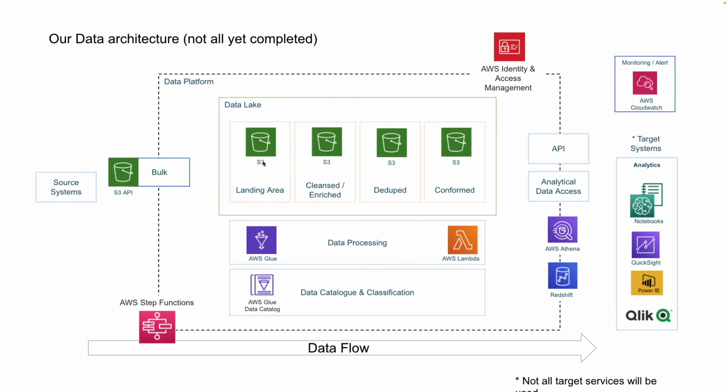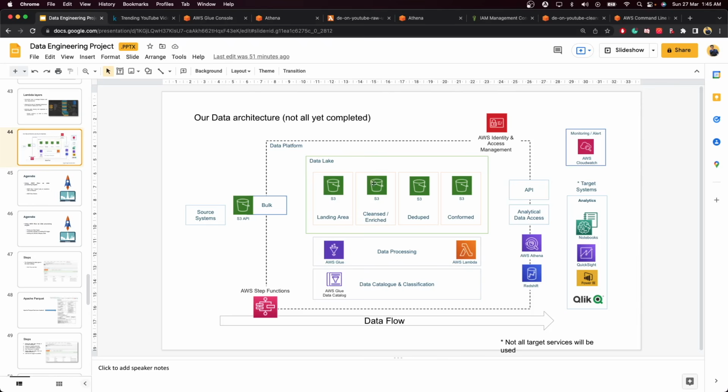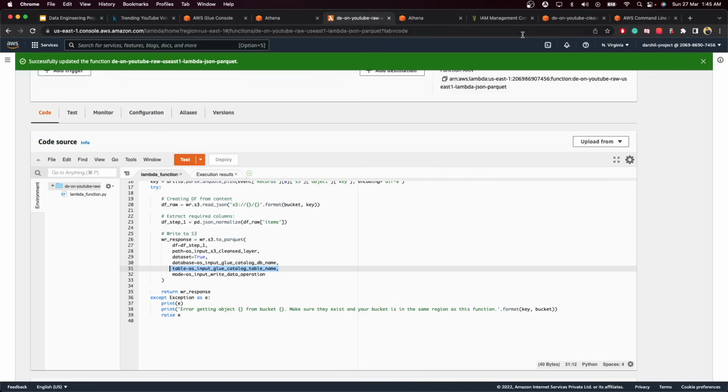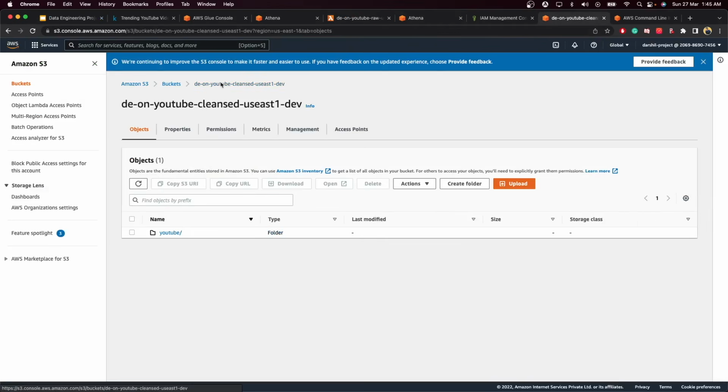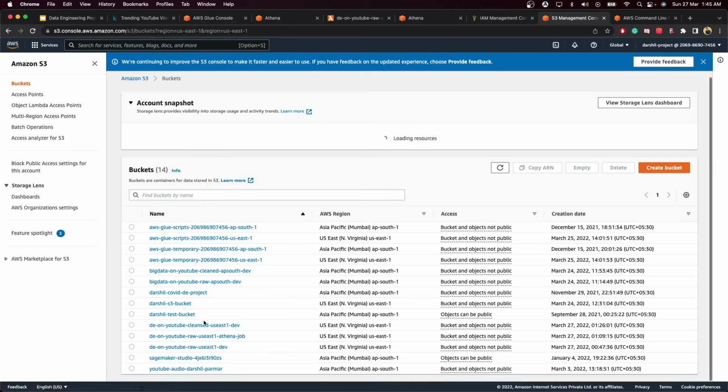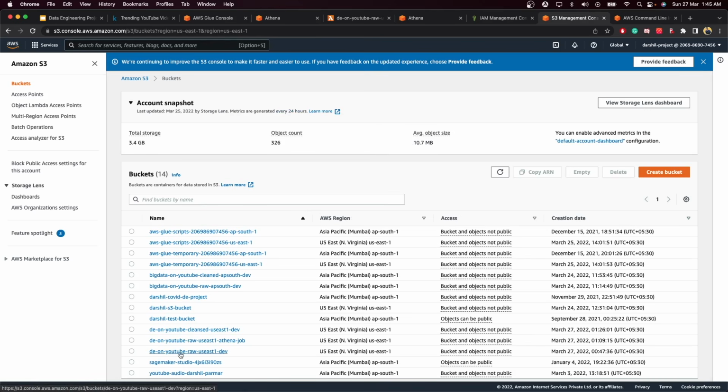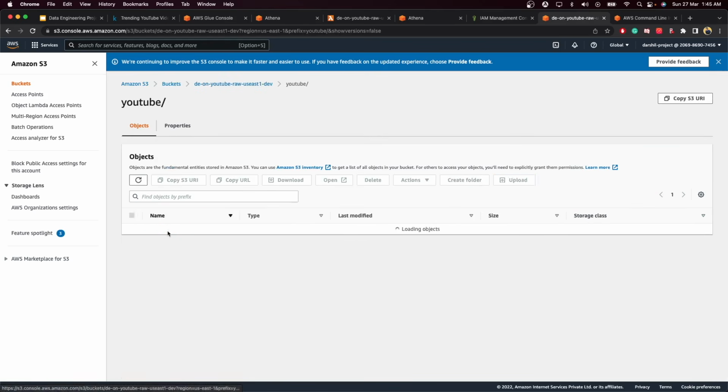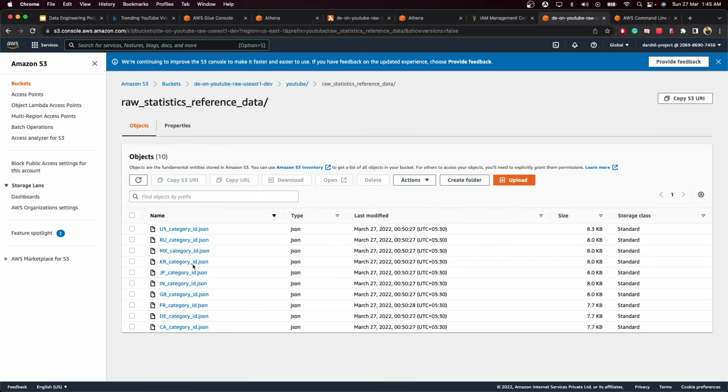So what we did is basically use the landing data, clean that data, and put it onto this particular S3 bucket. Now our next task is to clean all the data from this bucket. Where is that? The S3 bucket, the JSON data that we had. Let's go to the raw data that we had over here, YouTube, all the JSON data.